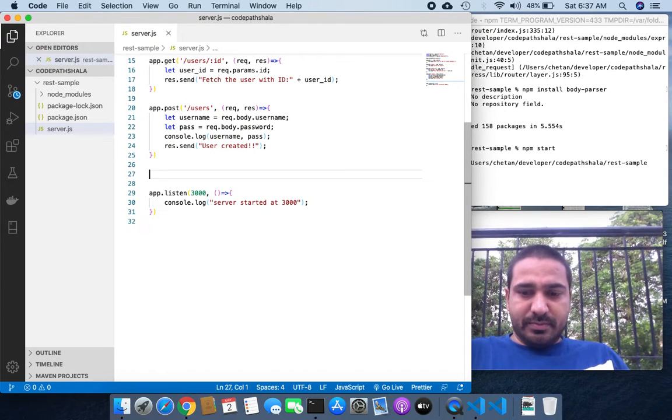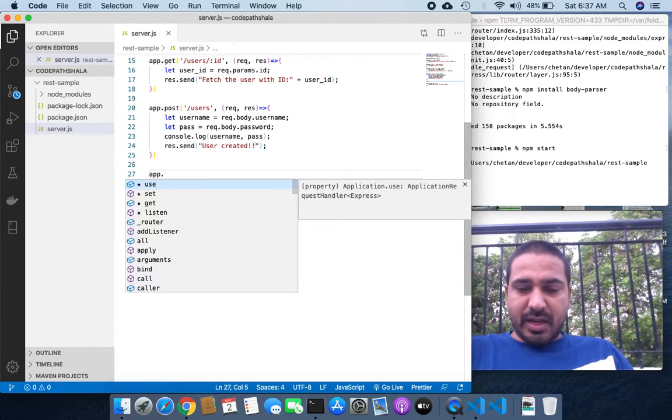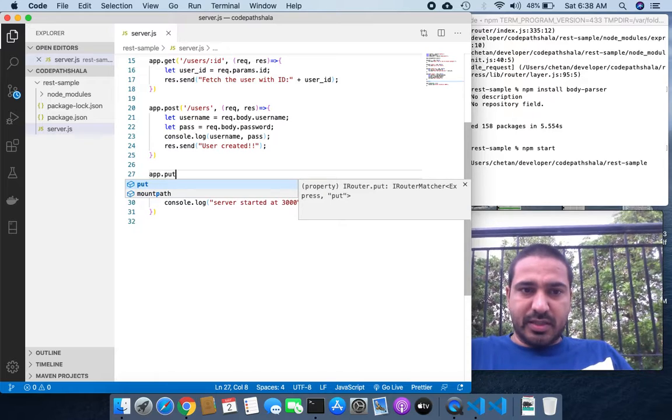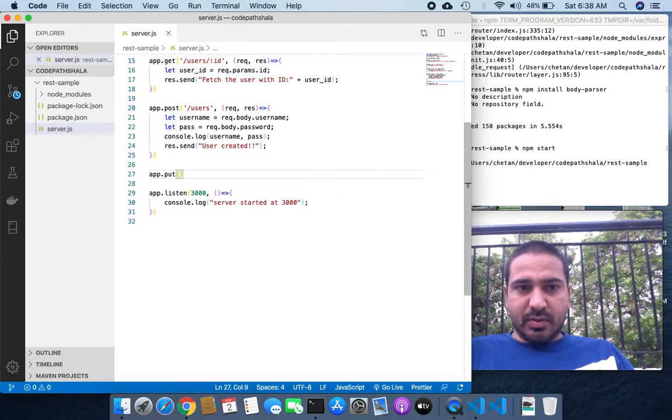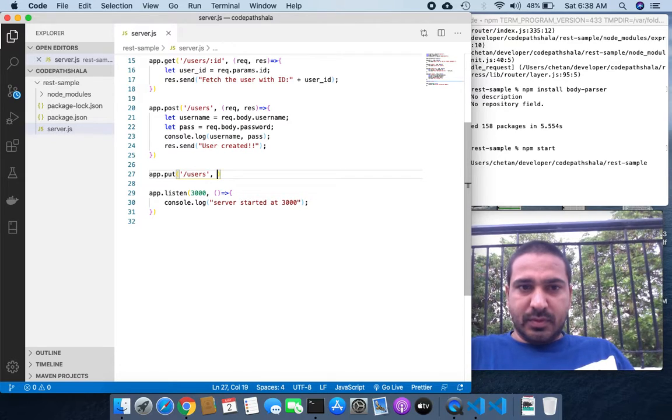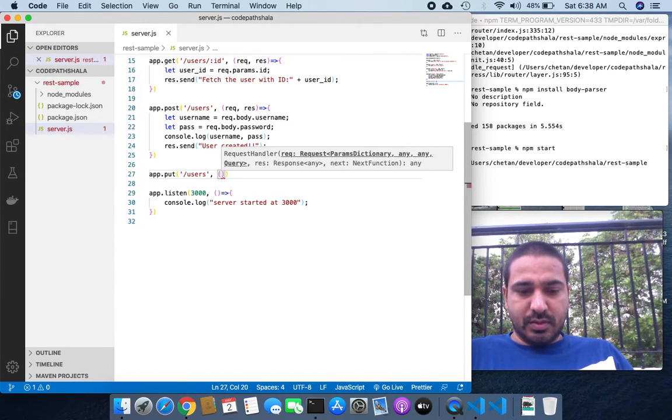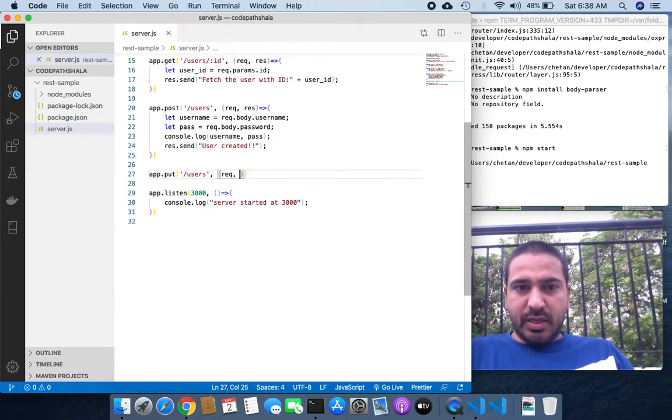Let's do some app.put. I want to update a user, users again.